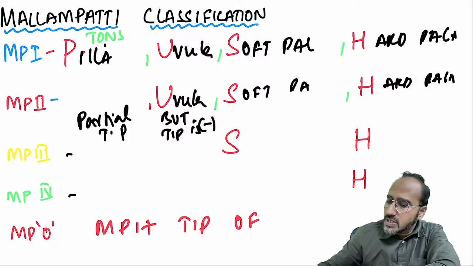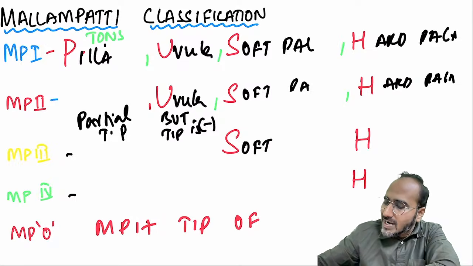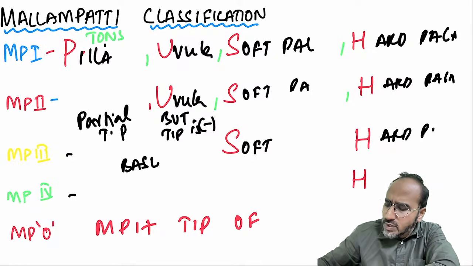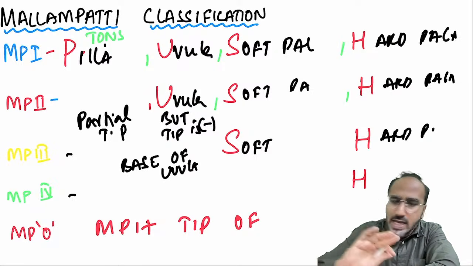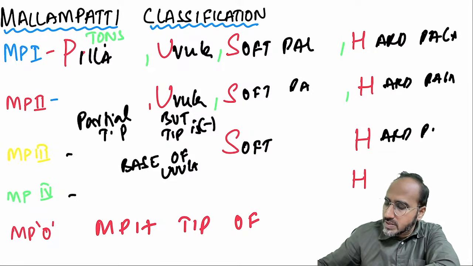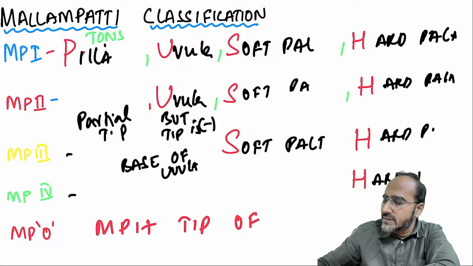Class 3 means what? The patient opens his mouth and you are able to see the soft palate and hard palate, plus you are also able to see the base of the uvula. The uvula you are not able to see, only the base you are able to see. Okay. And class 4 is what? Only the hard palate is visible.